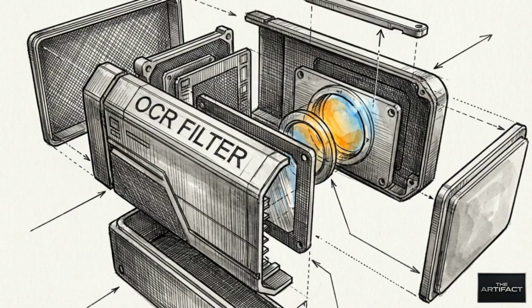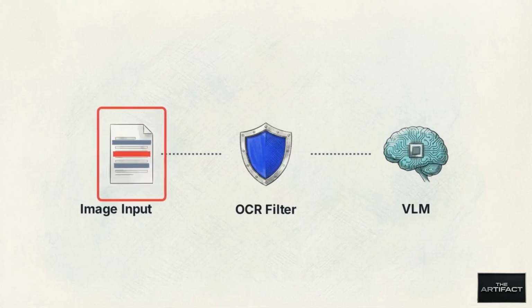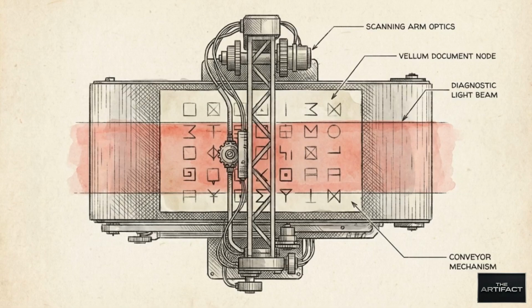To patch this vulnerability, the industry deployed an established tool, optical character recognition, or OCR filters. This diagram illustrates an OCR preprocessing filter. It physically reads and flags banned words in an image, intercepting them before the VLM can ingest the file. OCR blocked the initial typographic attacks, but the filter relies entirely on analyzing an image in a linear, predictable sequence.